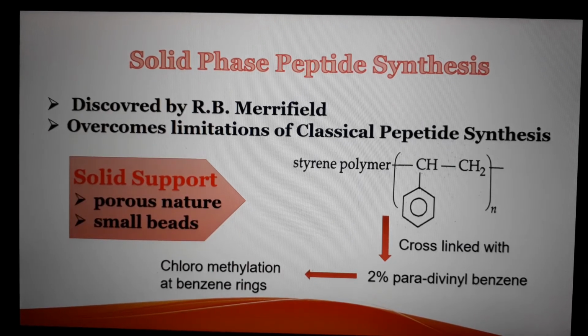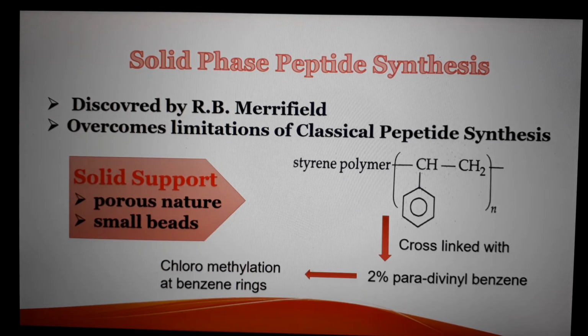Another very important method for synthesis of peptides is solid phase peptide synthesis. This method was discovered by R.B. Merrifield. It overcomes all the limitations of classical peptide synthesis. In this method, a solid support is used that is made up of styrene polymer, which is cross-linked with 2% para-divinyl benzene.